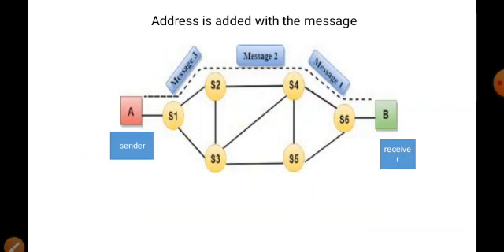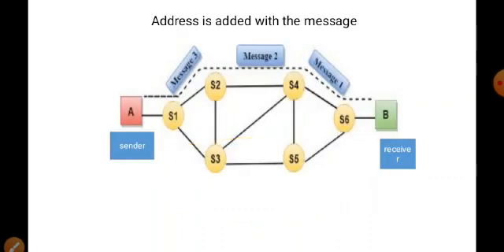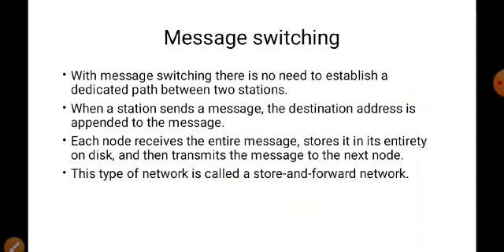Then this is the example. S1, S2, S3, S6 are the small intermediate nodes. So how does the sender send the message to the receiver? Here one message is passing from A, then S1, then S2, then S4, S6. So this message is traveling from A to B. In the message, we are adding the destination address. The receiver address is the destination address. So the receiver address is added so that the message will travel towards the destination.